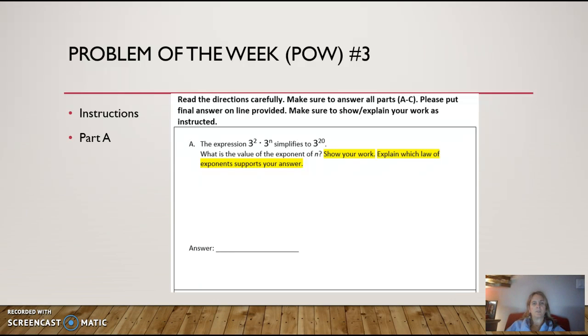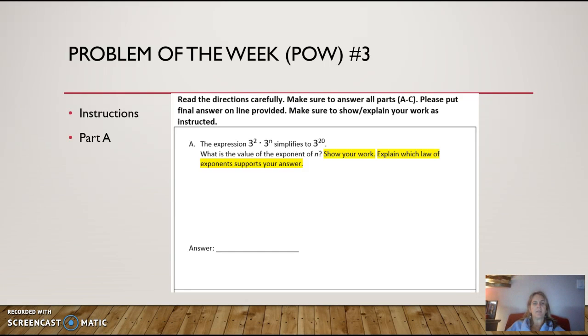For each question, read the directions carefully. Make sure to answer all parts, A through C, so that's A, B, and C. Please put your final answer on the line provided. See down here, there's an answer line. And make sure to explain your work as instructed.